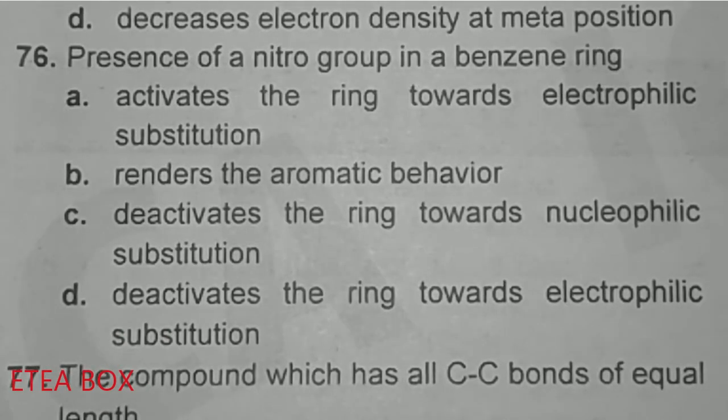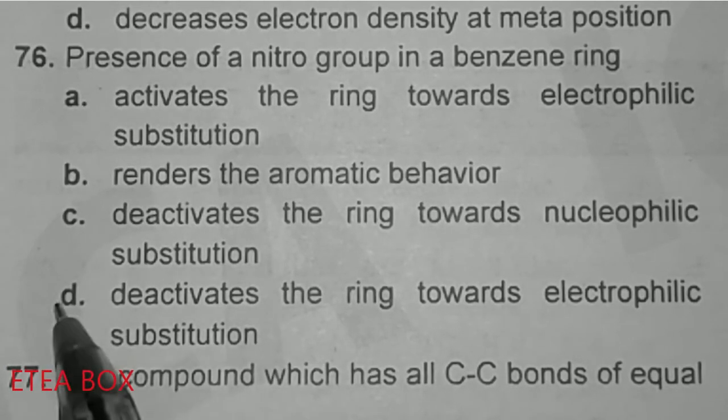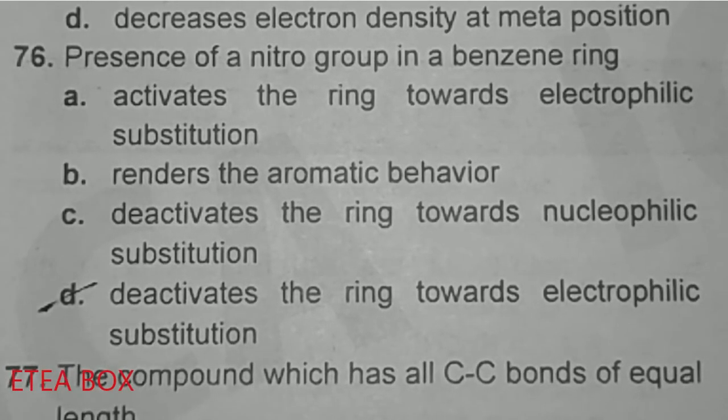76. The presence of a nitro group in the benzene ring. So we know that the nitro group is a deactivator, okay, so it deactivates the ring toward the electrophilic substitution reaction. Option D is correct, okay. We know that meta-directing groups are deactivators, okay, so option D is correct.